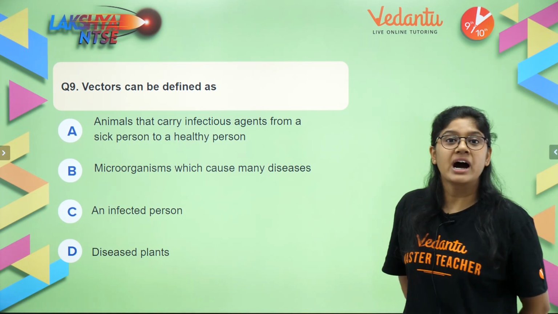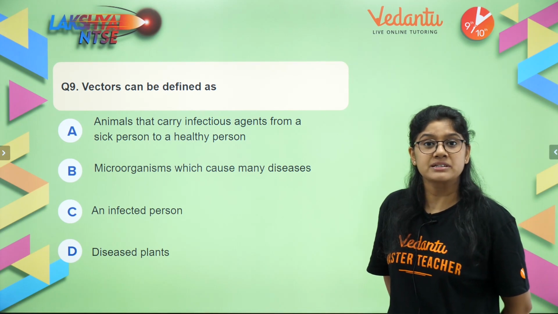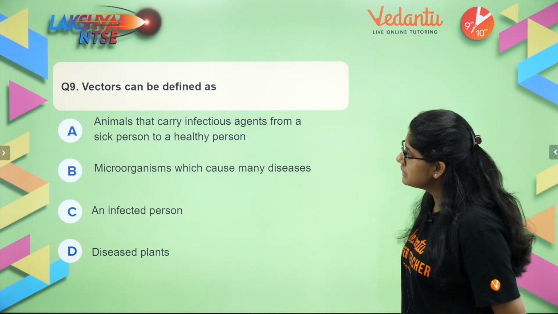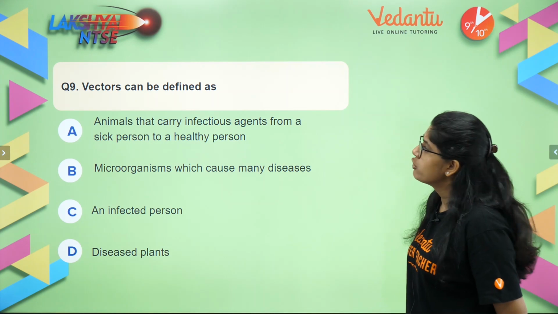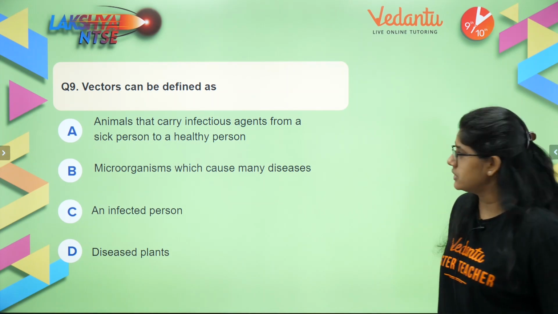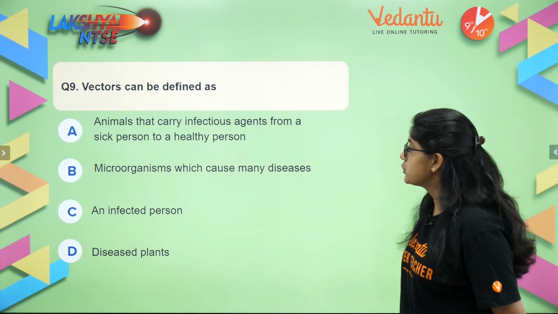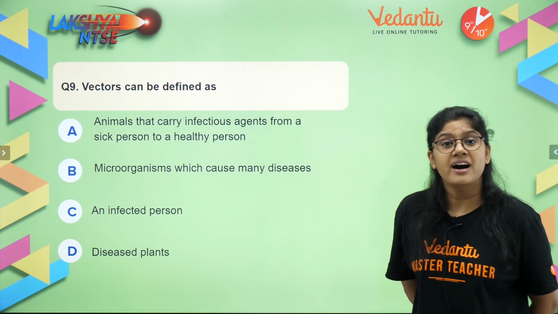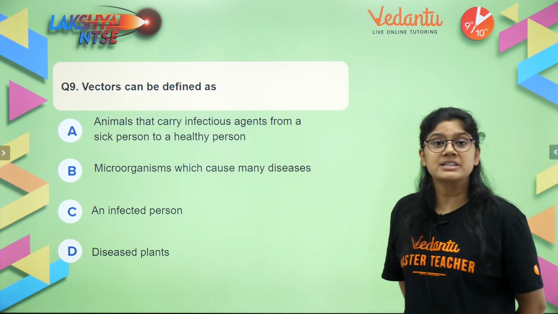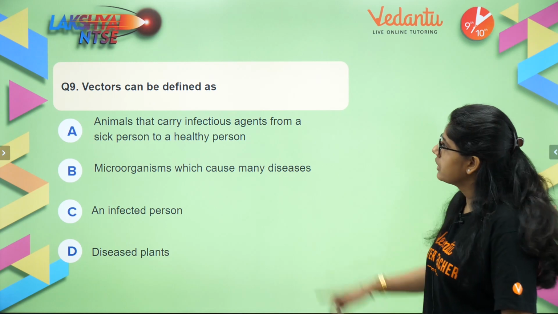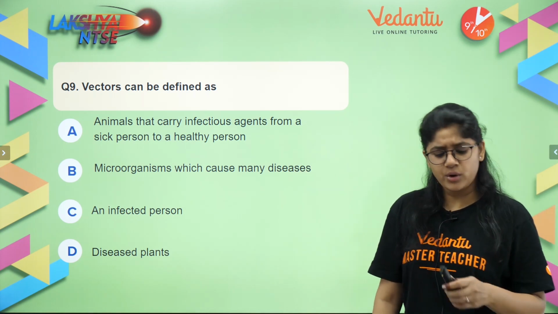Vectors can be defined as: animals that carry infection agents from a sick person to a healthy person, microorganisms which cause many diseases, an infected person or a diseased plant. Very easy. Vectors can be defined as. Now what are vectors, everyone?